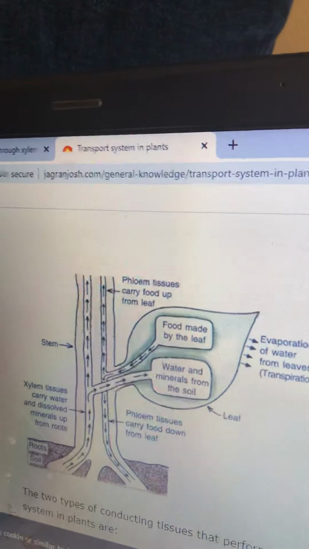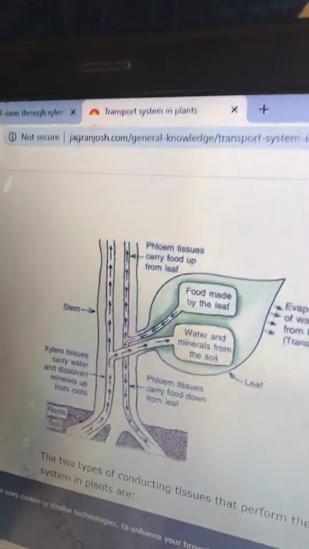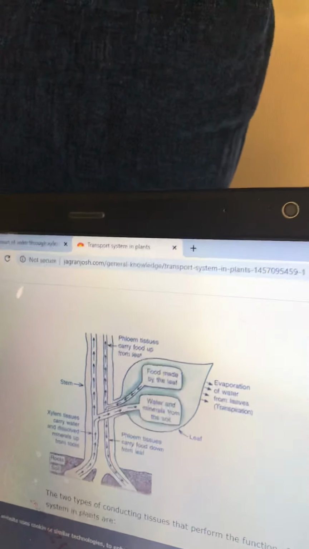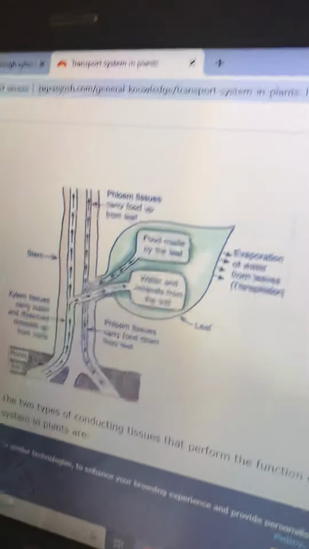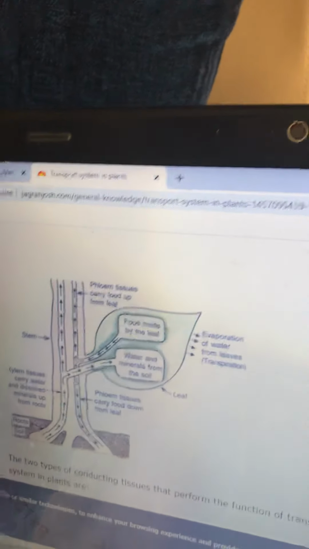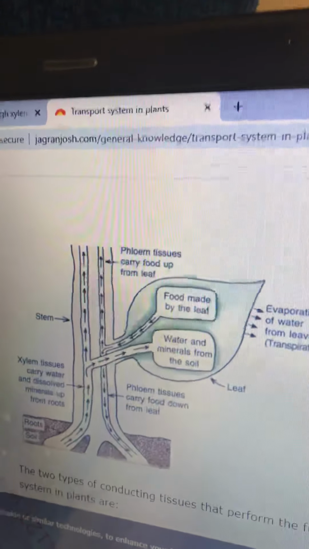And we have learned xylem in 9th class. Xylem is a complex tissue made up of 4 types of cells. We know these are xylem parenchyma, xylem fibers, tracheids and vessels. Because it's a complex tissue, it is made up of different kinds of cells.